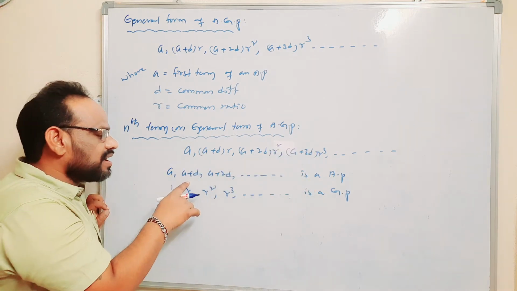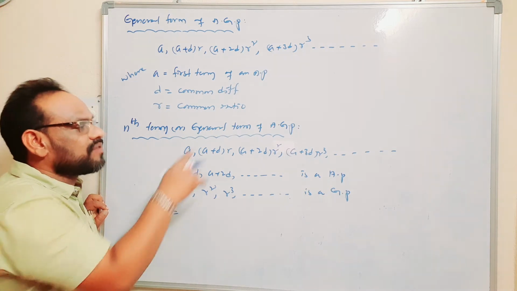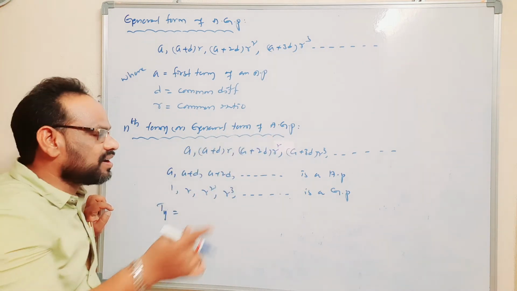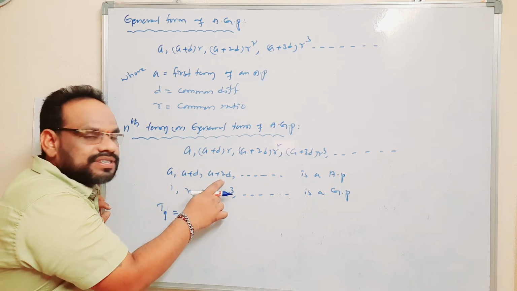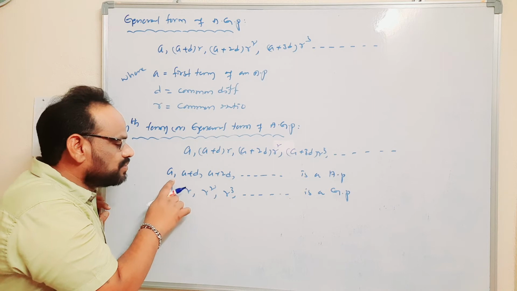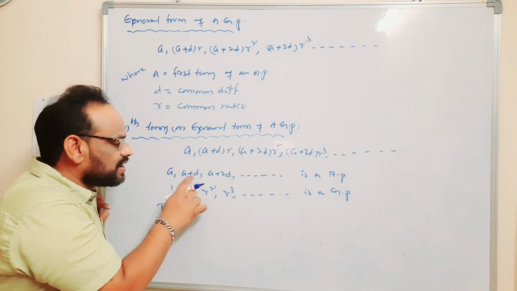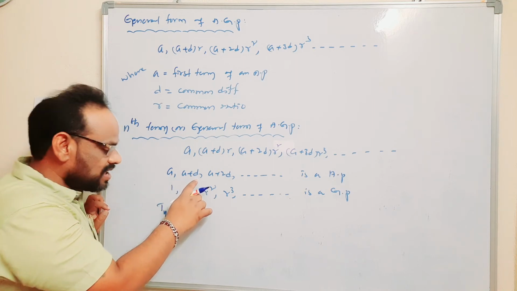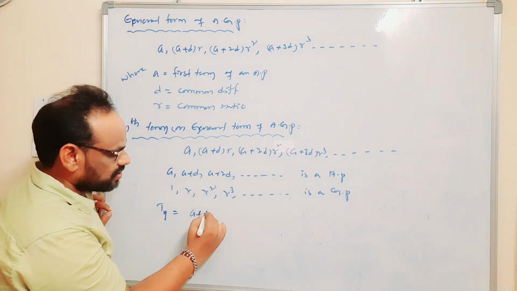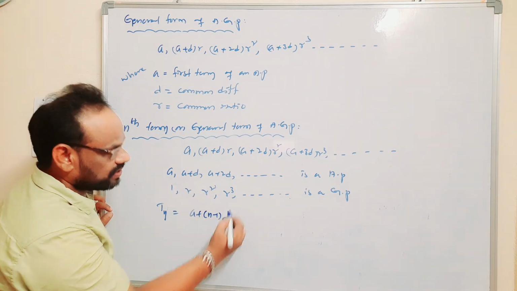So the nth term of an AGP is also the product of the nth terms of the arithmetic progression and the geometric progression. Observe here, a is the first term and d is the common difference. The nth term of the arithmetic progression, we know, is a plus n minus 1 into d.